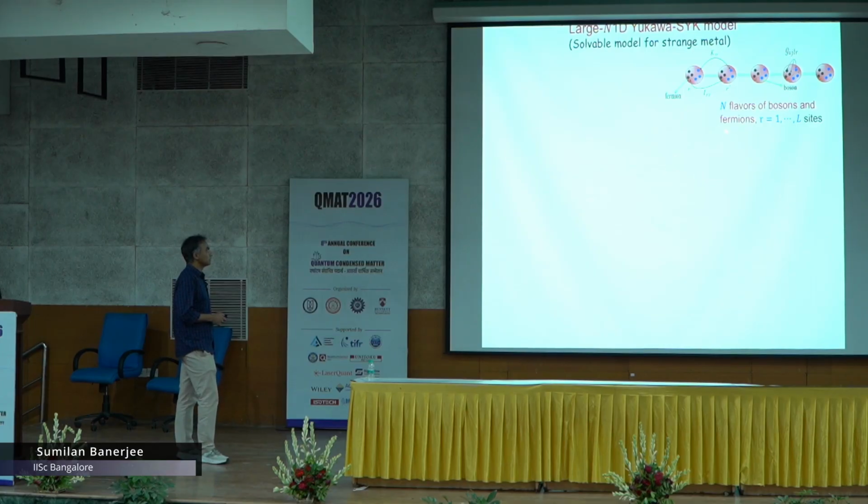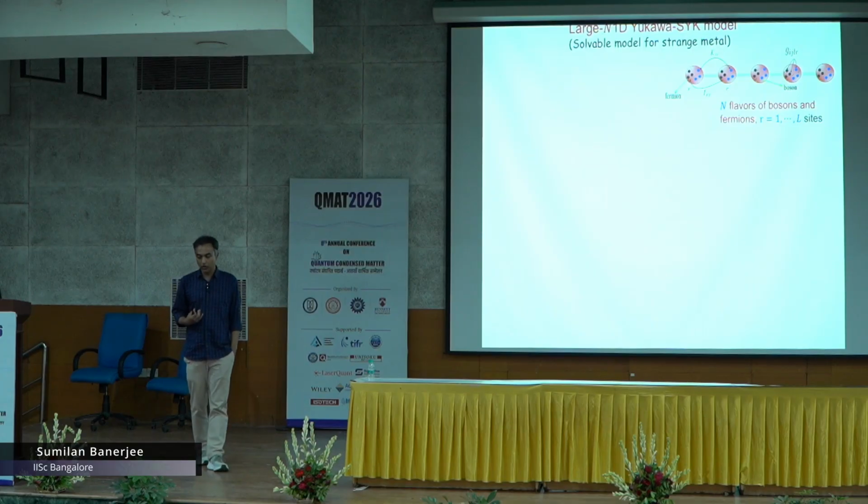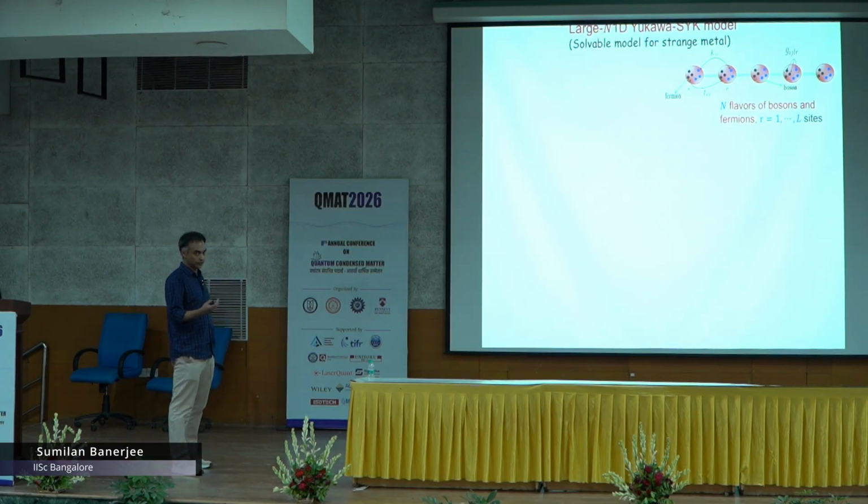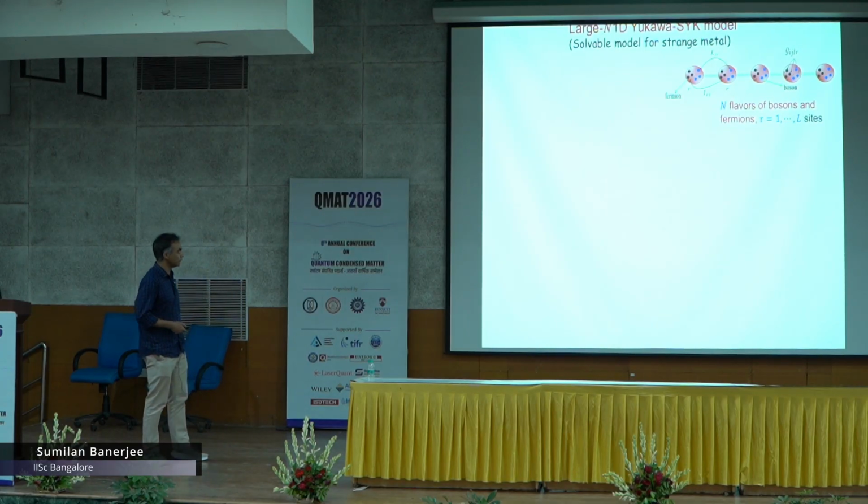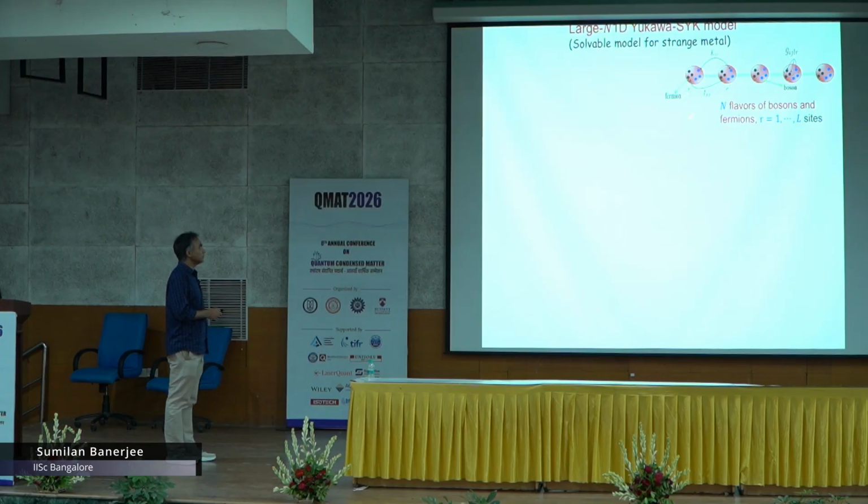So, let me describe the model. These models are basically some kind of large N model. Large N, you can think of this model as some big atoms which are arranged on a lattice, or quantum dots which are arranged on a lattice, and each lattice site or quantum dot actually has n flavors. You can think of orbitals, let us say n orbitals, and there are both bosonic and fermionic orbitals, basically blue and black here,